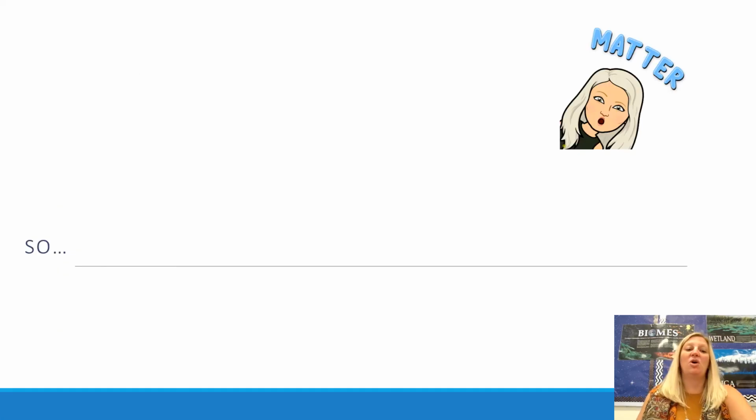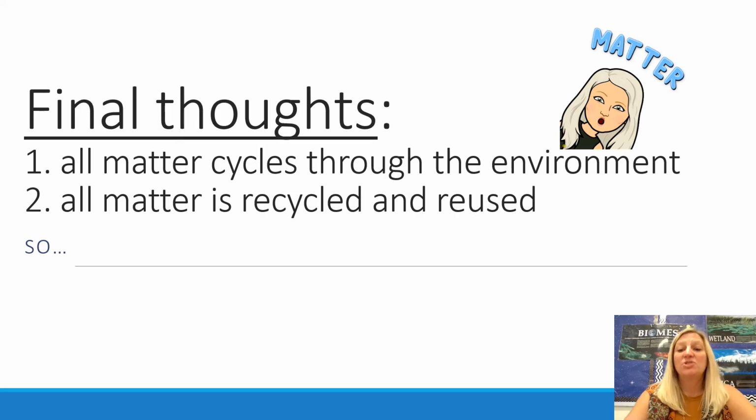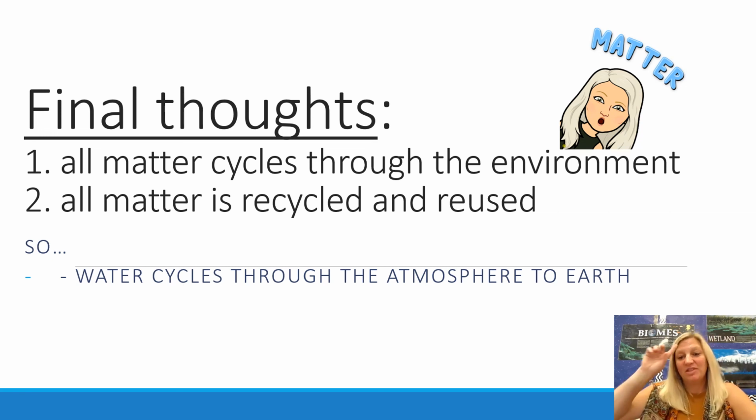Okay. Final notes on all of these cycles. We started this lesson with the laws of conservation of mass, matter, and energy. Because we're not creating or destroying any matter or energy, all of this matter gets recycled and reused through the environment. So the same water that you are drinking and swimming in and using is the exact same water that's been on Earth forever. It's cycled through dinosaurs, it's cycled through bacteria, it's been on Earth since the beginning of time, and it'll be on Earth forever.